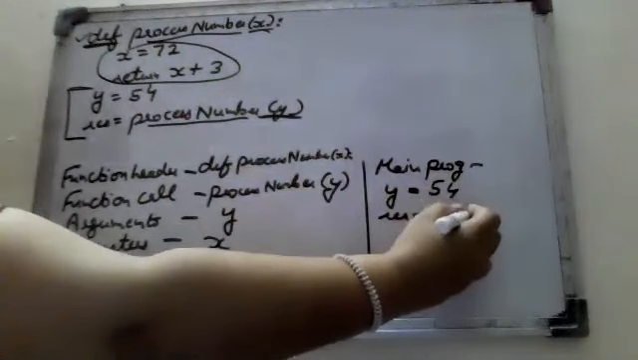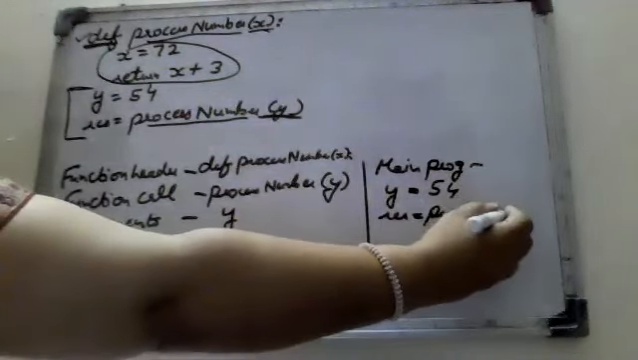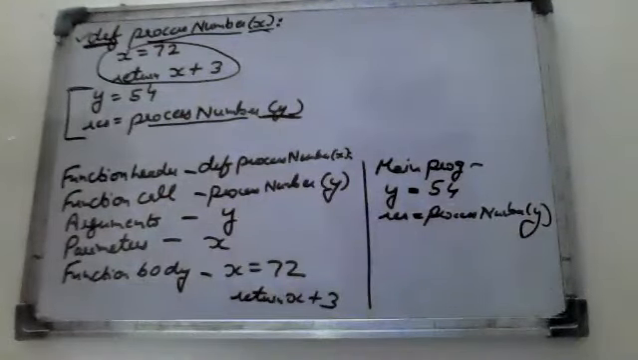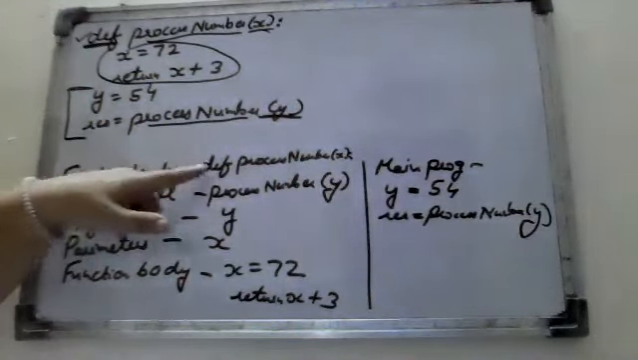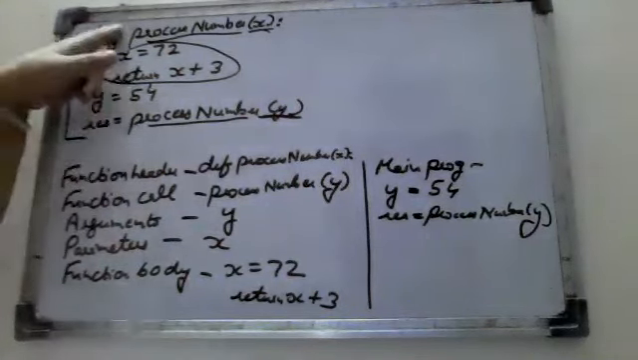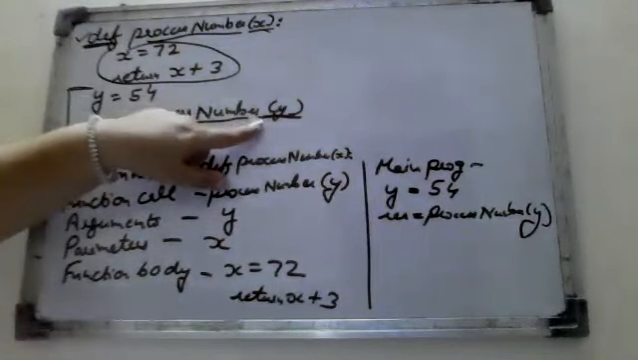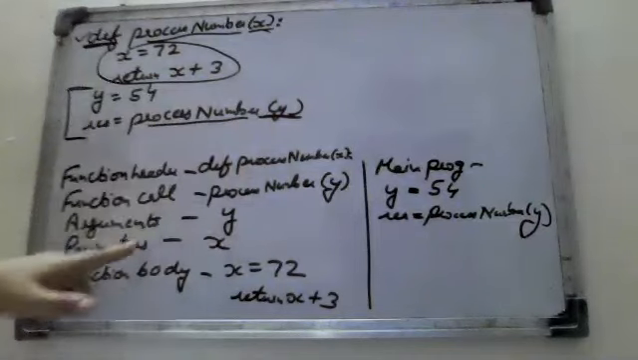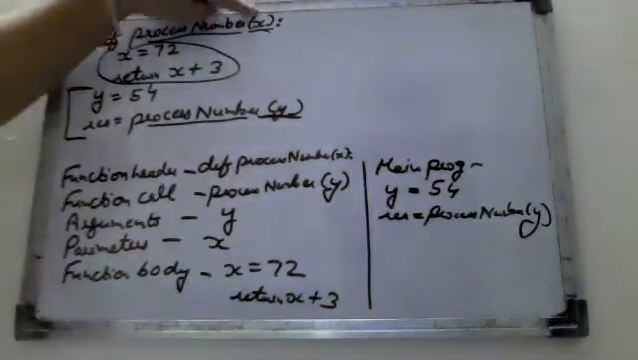RES is equal to process number Y. So this is the main program. These questions are very much important, and this type of question comes up every time. So header is what? Whatever the definition is, that comes in the function header. Call means the same function name comes with the actual arguments. Arguments, whatever the actual argument is here. Parameter, that is in the formal definition.